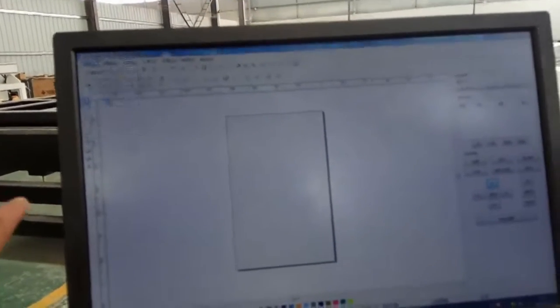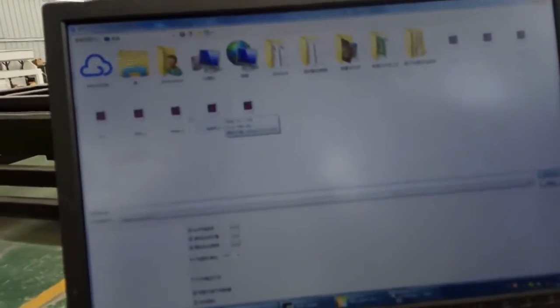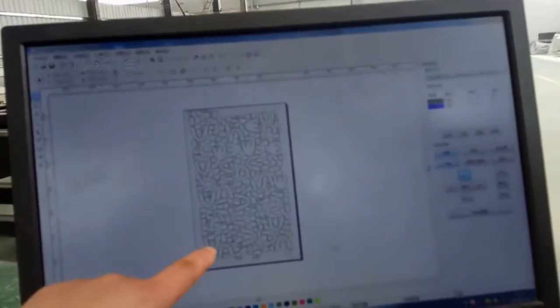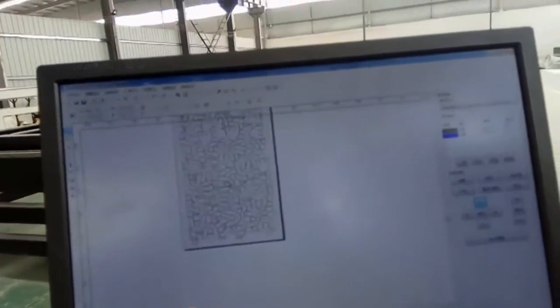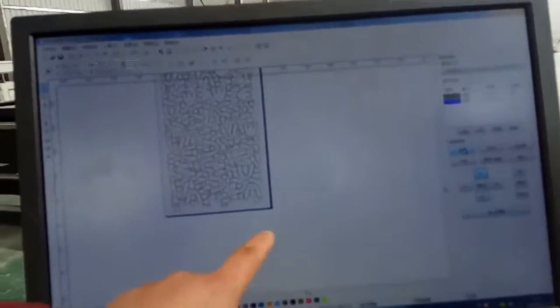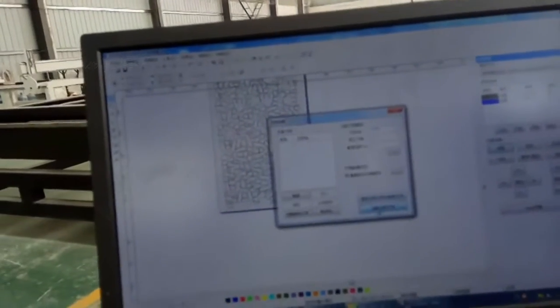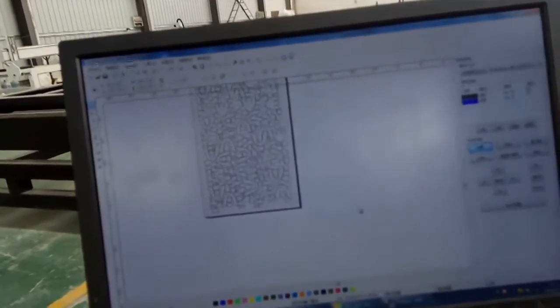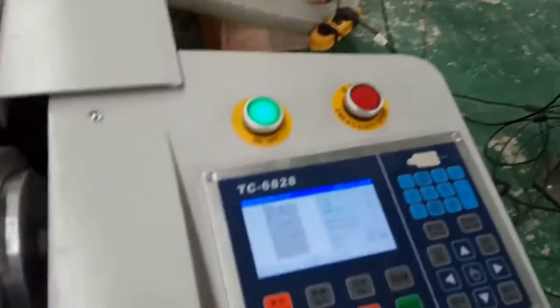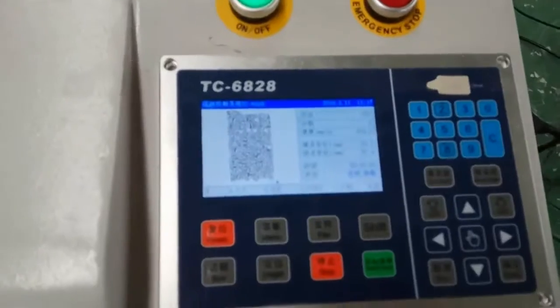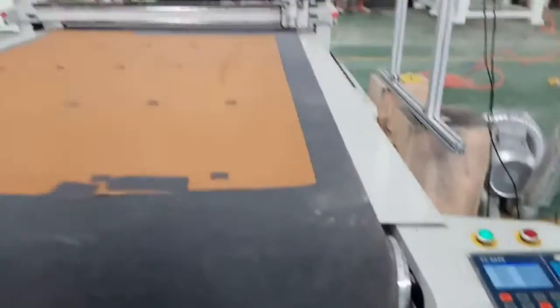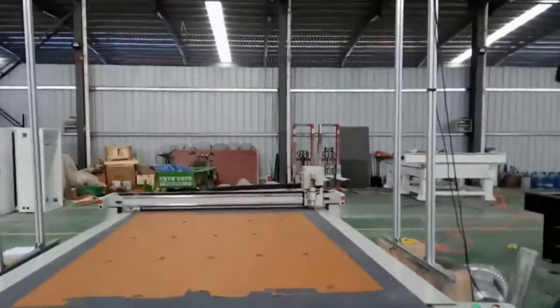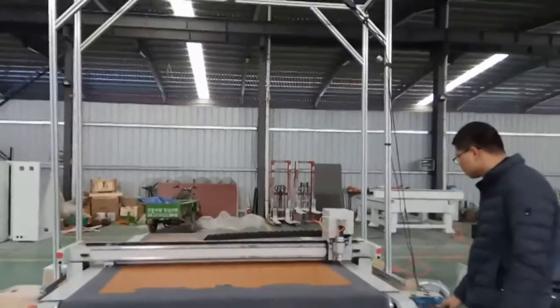Now we open the machine control software and then import the files. Okay, we're loading it to the machine. Okay, it's loading. Okay, now you see it's in the machine now. Okay, now we start cutting.